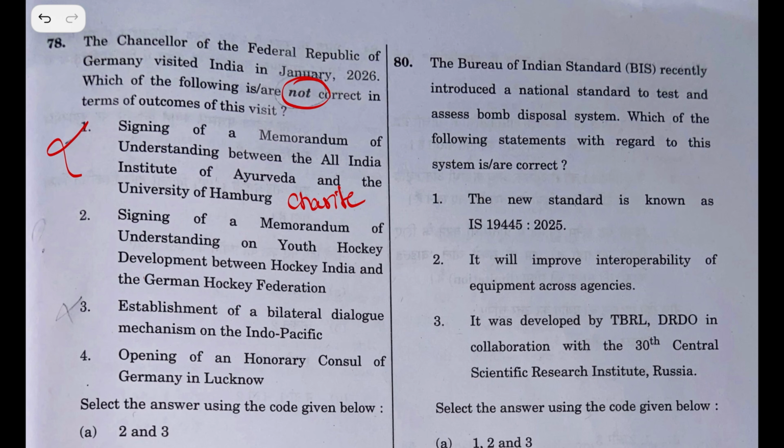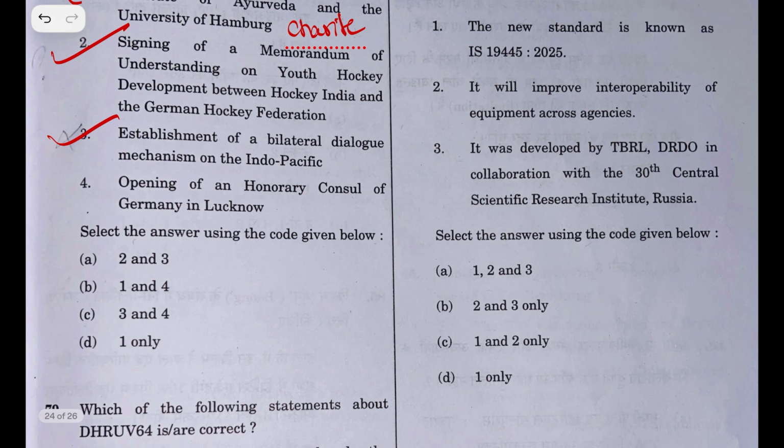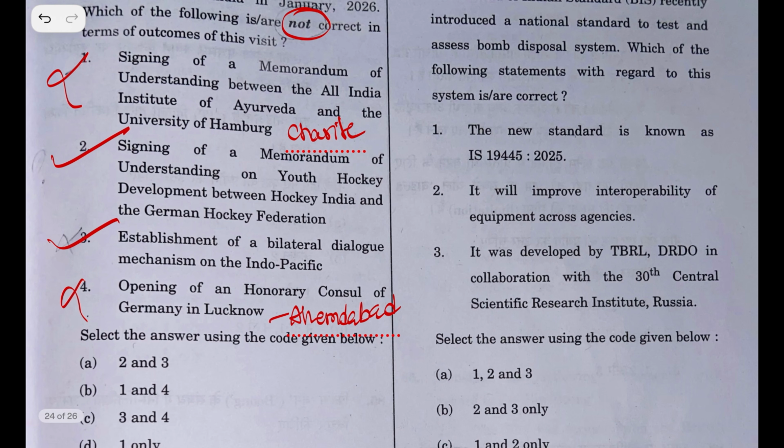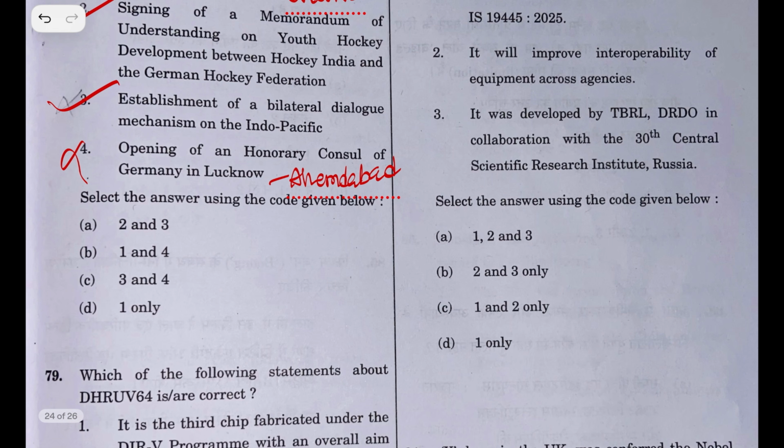Signing of Memorandum of Understanding on Youth Hockey Development between Hockey India and German Hockey Federation. This is right. Establishment of bilateral dialogue mechanism on Indo-Pacific, which is right. Opening of Honorary Consulate of Germany in Lucknow, which is wrong, it is in Ahmedabad. So they are asking which are wrong statements. So I will go with 1 and 4 only, which is B.